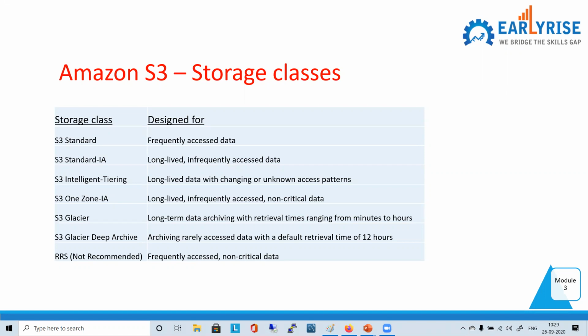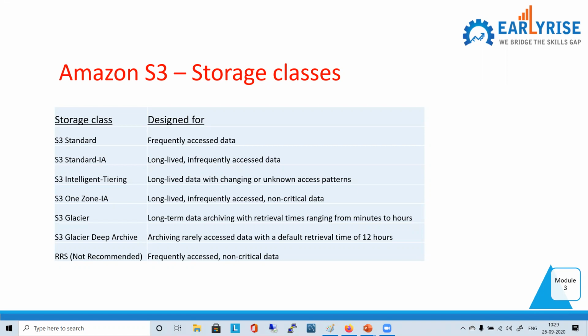As Shweta very nicely explained, you want the data, but you don't want to delete it. So I'll keep it on archive. You don't want to access it frequently, but you want it. You don't want to delete it, right? Now that is the archival solution.